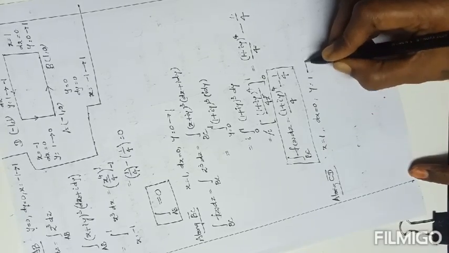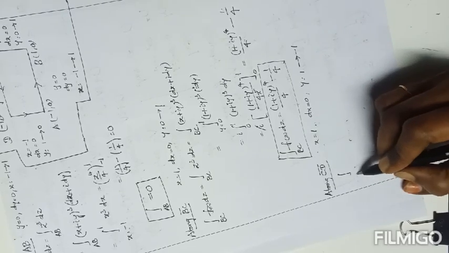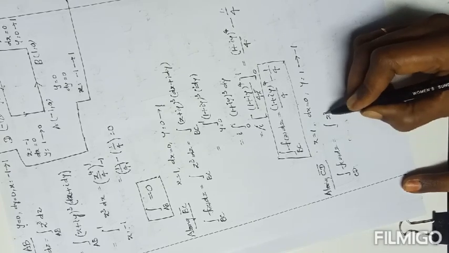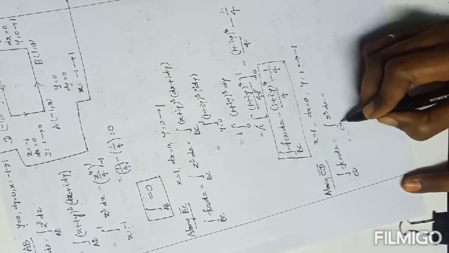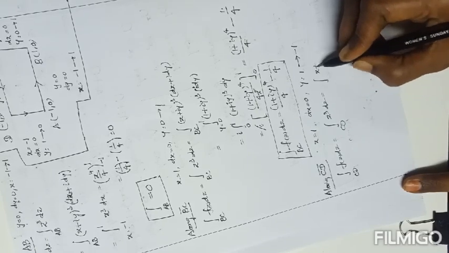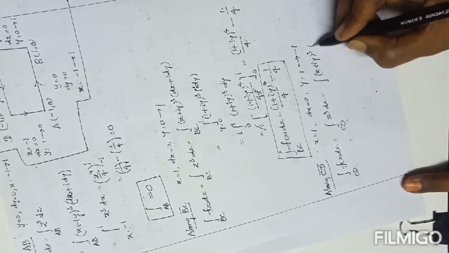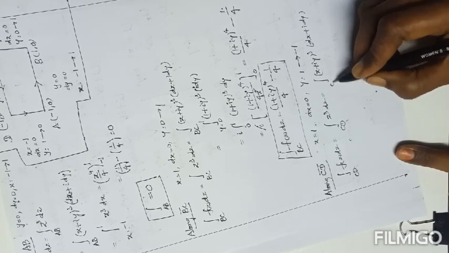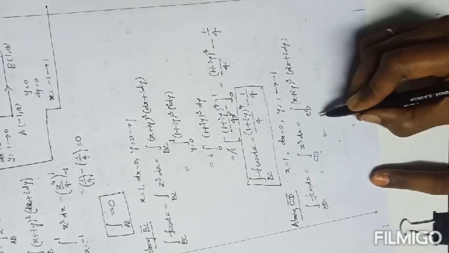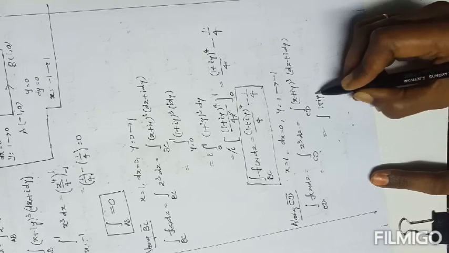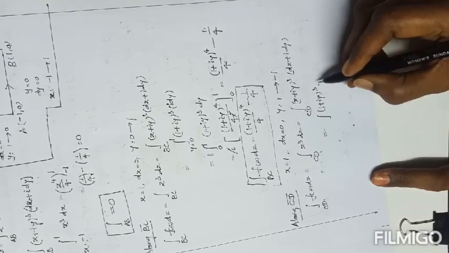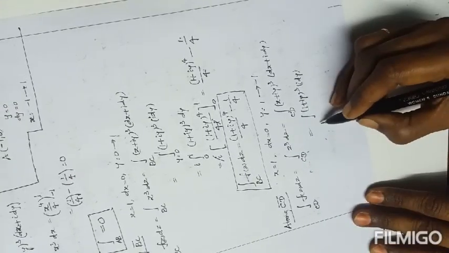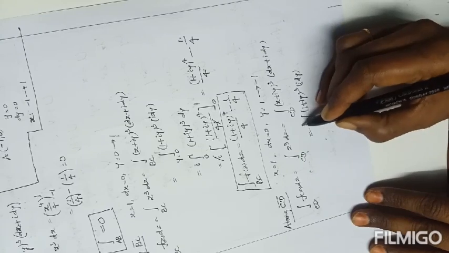Y varies from 1 to minus 1. So the integral over CD of f of z dz, the integration of z cube dz, is the integration of (x plus iy) whole cube (dx plus i dy) along CD. Now substitute the above values: integral of (1 plus iy) whole cube, where dx is 0, i dy, along CD, where y varies from 1 to minus 1.